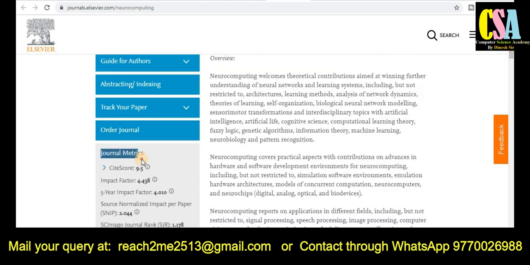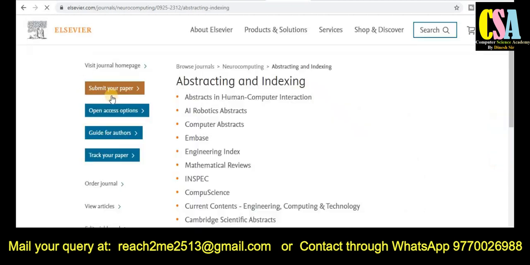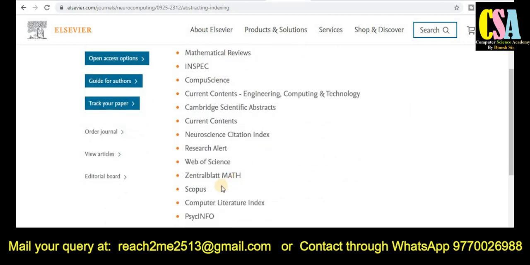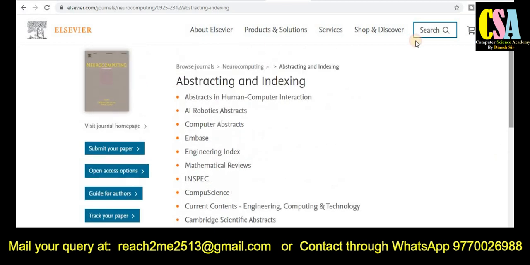Here you will get the journal metrics, and if you are looking for the indexing, whether the journal is in the Scopus category or SCI category, just click on abstracting and indexing. Here you will get all the detailed information. As you can see, this journal is in the Scopus category and many more indexes.